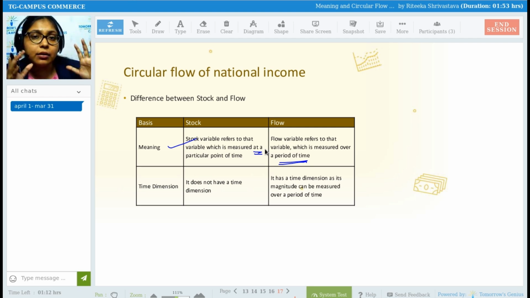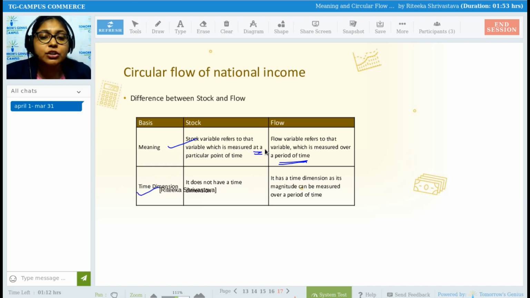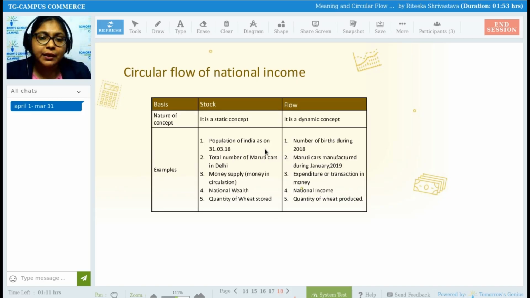If there are goods kept in my godown, in my warehouse, I can go and check anytime. I can go now, in the evening, or again at night. But that does not happen with the flow concept. Flow is measured for a specific period, specific month, year, quarter, etc. Stock does not have any time dimension because we can check the stock anytime we want. Flow has time dimension because it is measured only over a period of time.